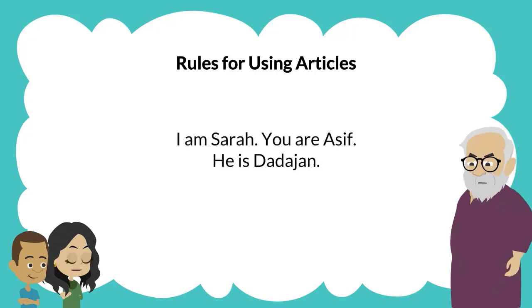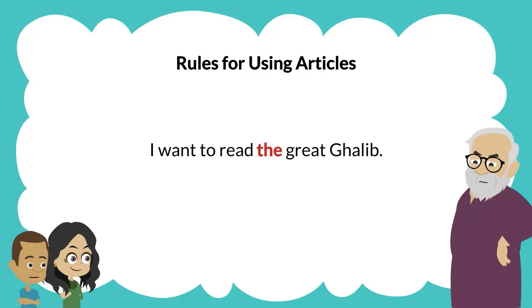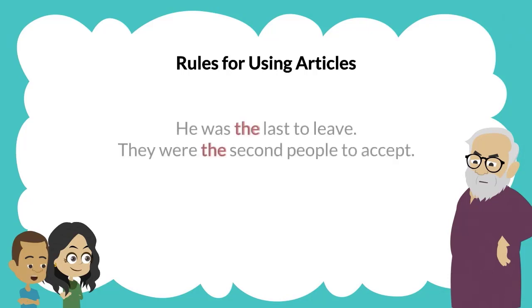We don't use articles with proper nouns. But sometimes we do, in special cases. Yes, but almost never when talking about people unless we're using an adjective to describe them. We use the when we are counting the order of things or people.